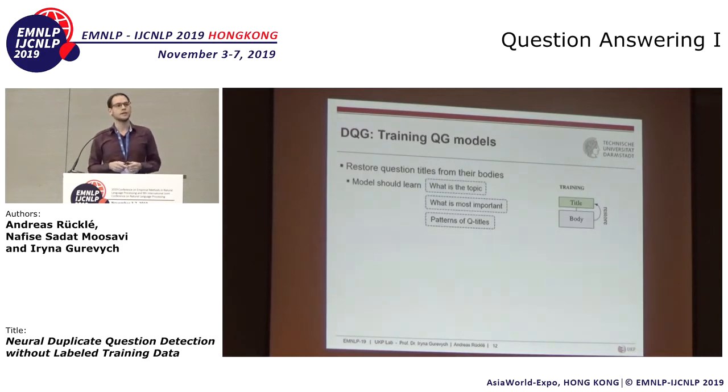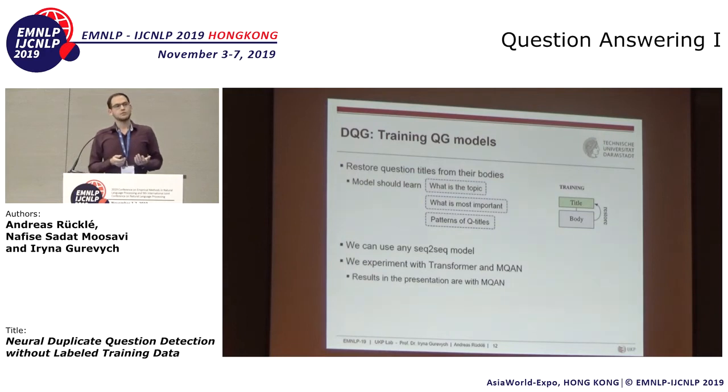Of course, we need to obtain a question generation model now, and we do not want to rely on additional labeled data. So what we do is very simple. We train a model to restore its own title from the question's body. So by this, the model should learn what is the topic of the question, what is most important in the body, how do titles or questions usually look like. For this, we can use any sequence-to-sequence model, and we experimented with a transformer sequence-to-sequence model and MQAN. MQAN is a model that was initially proposed as part of the Natural Language Decathlon.